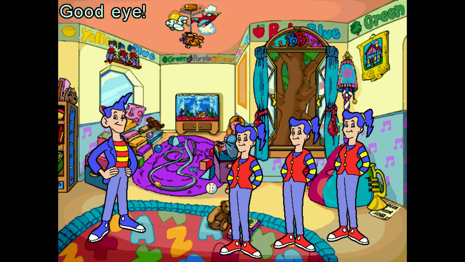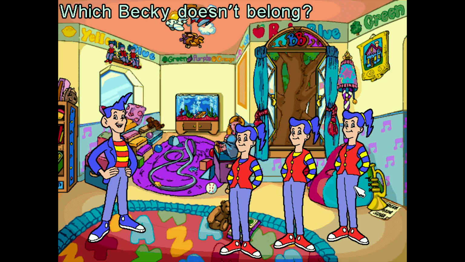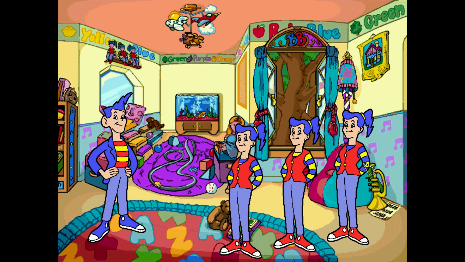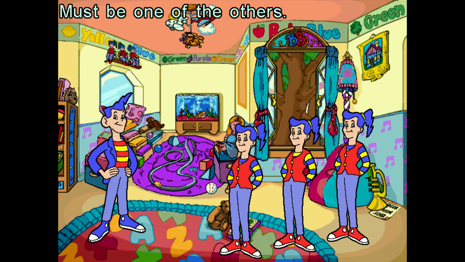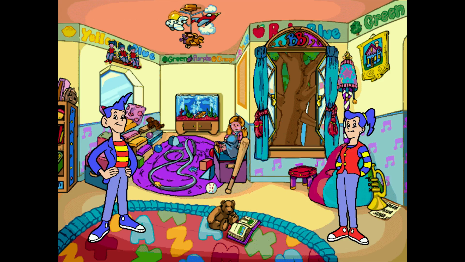So I'm just gonna pick one. Good eye. Which Becky doesn't belong? I don't know what the difference is there at all. It seems a little difficult for a kindergartner, this puzzle in particular. Let's see. And again, as I'm looking, I'm not seeing a difference. So let's just pick one of the others. A fine choice. Ah, the stripes are different.